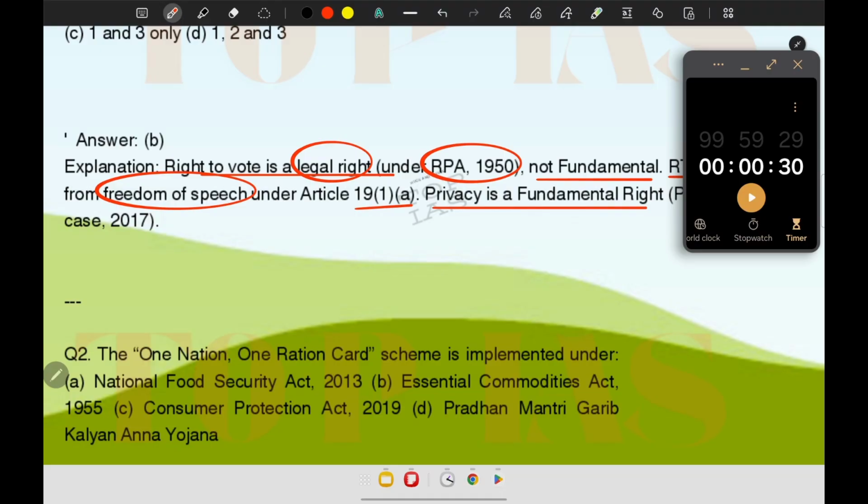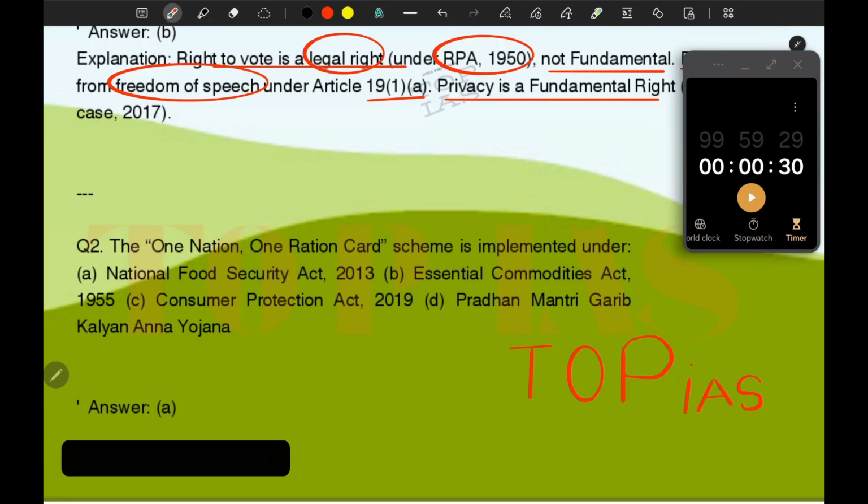So let's see the solution of this question. The correct answer of this question is option A. One Nation One Ration Card scheme is implemented under the National Food Security Act 2013. Okay.